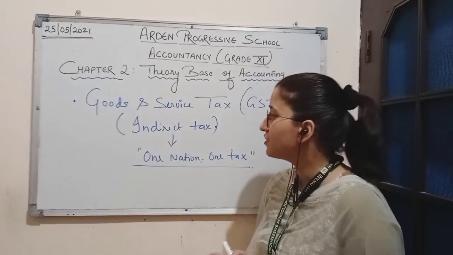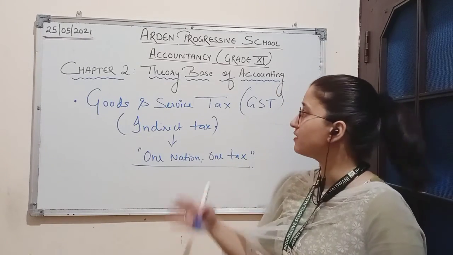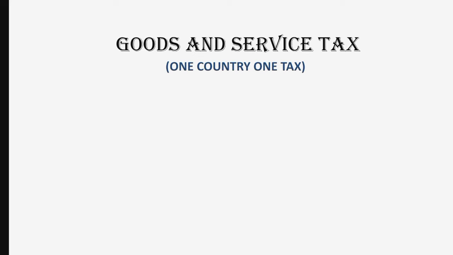So this is the last topic we'll be discussing in chapter 2 of accounting, that is theory base of accounting. So we'll start with a very basic concept of goods and service tax, which is also called GST. And the motive of GST is one nation, one tax. So let's start with the concept here. GST is an indirect tax levied on the supply of goods and services.